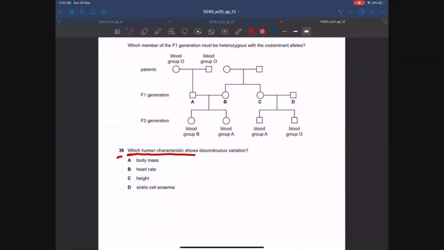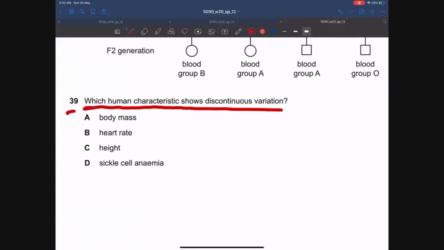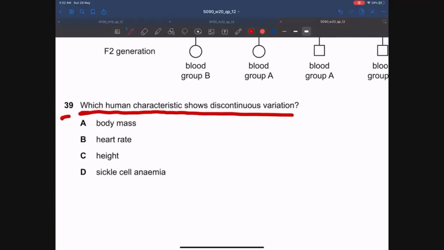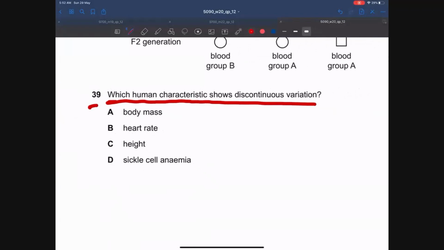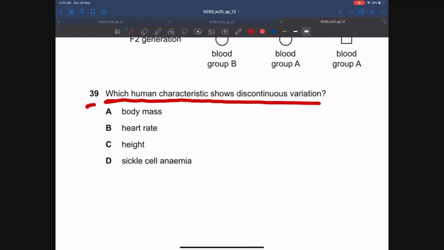Which human characteristic shows continuous variation? So guys, as you all know, if there are fewer phenotypes, it is obviously discontinuous variation. Also, if there are large differences between the two phenotypes that can be distinguished easily, then it is discontinuous variation. If we talk about body mass, there are a lot of people with many different body masses. So there are a lot of possible body masses, and there are very little differences in the body mass.